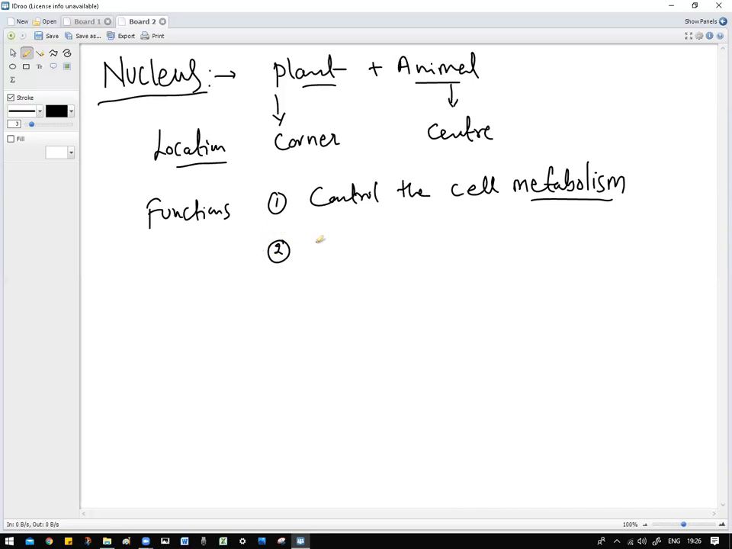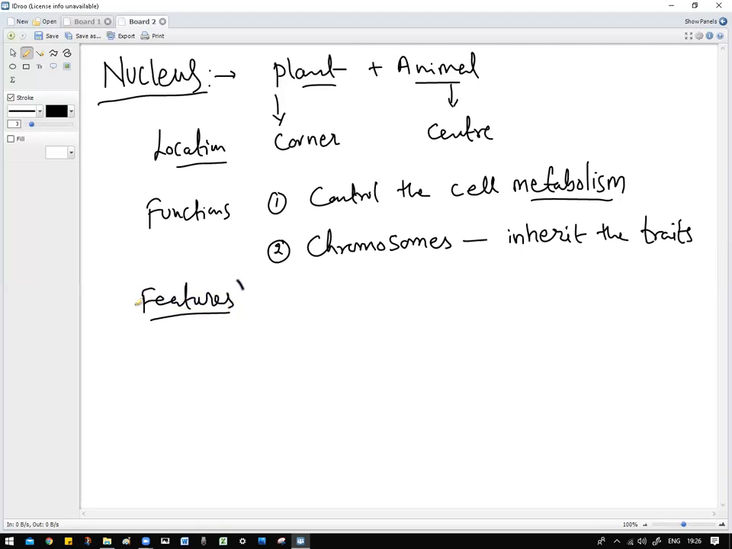Along with that, inside the nucleus, chromosomes are present. What's the function of chromosomes? Chromosomes will carry the information from one generation to another generation, or we can say they inherit the traits, the features. Traits means features. So it inherits the traits, features from one generation to another.